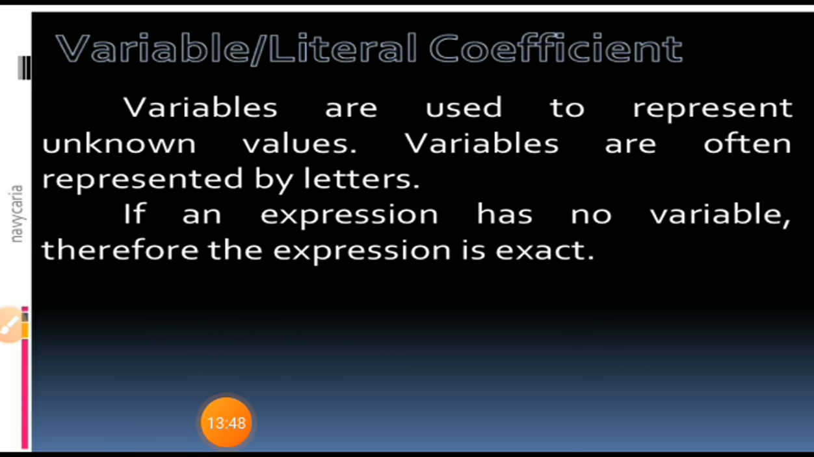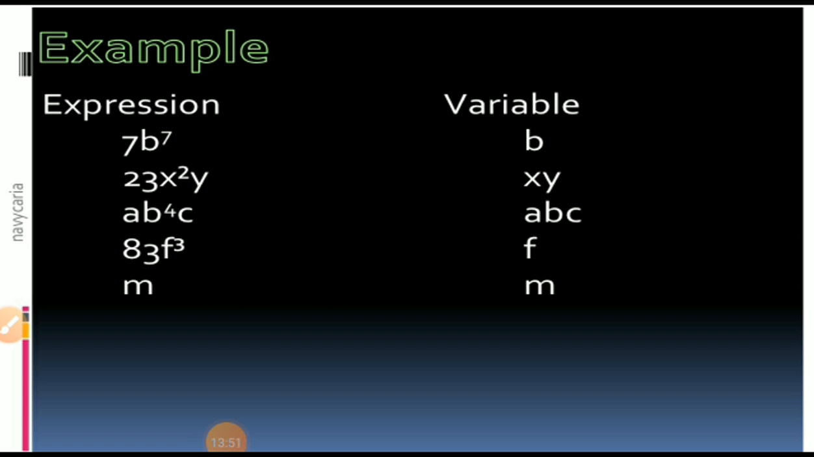Is it clear? Correct. Look here, my dear student, examples of this: 4, no, 5 examples. 7b raised to 7, 23x square y, ab raised to 4c, 83f raised to cube, m. My dear student, what are the variables in these examples? 7b raised to 7, yes, the variable is b. Very nice, correct. 23x square y,